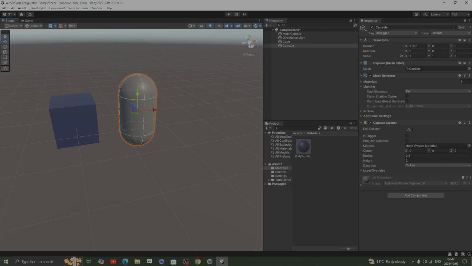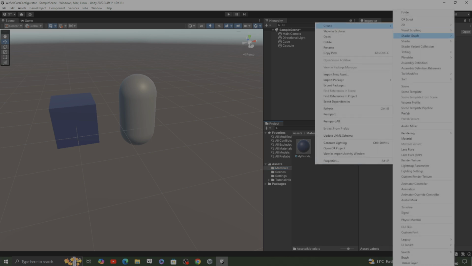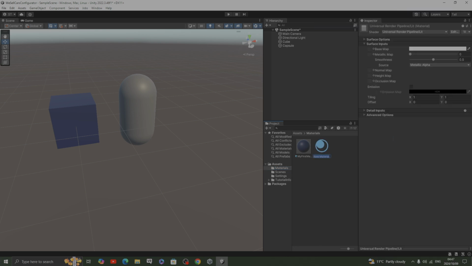Call it a capsule game object. So let's create a new material. Right click on the material folder, look for material, and call this material my second material. Right, this is your second material, and we can drag it to that capsule. You'll see that the capsule will turn white now.